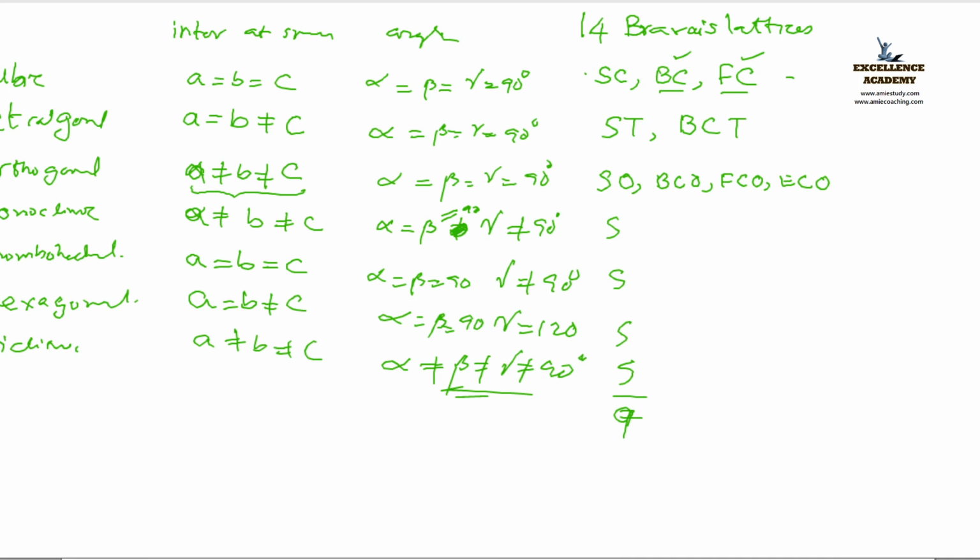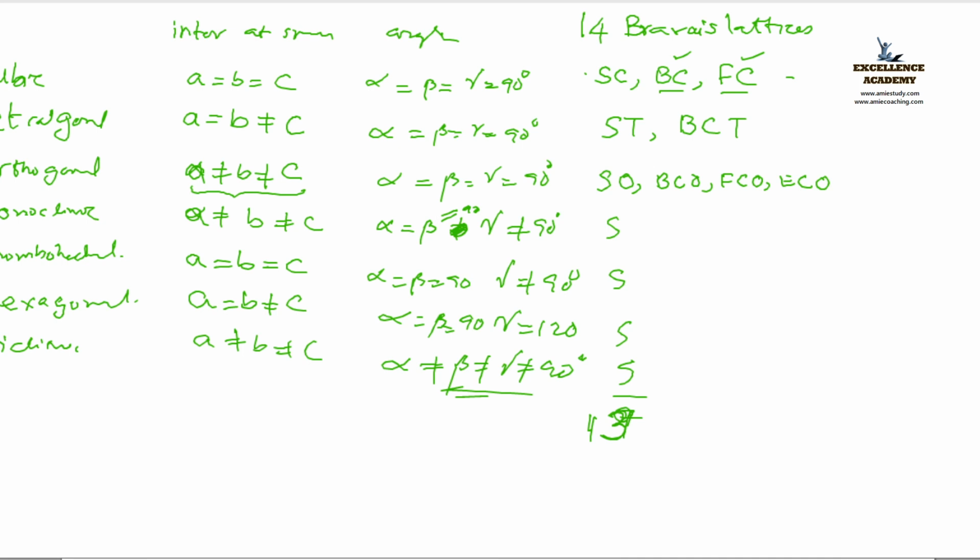That is 6 plus 7. How much? 13 over. Right? Am I right? Yes, 1 is left there. So that we have to find out.